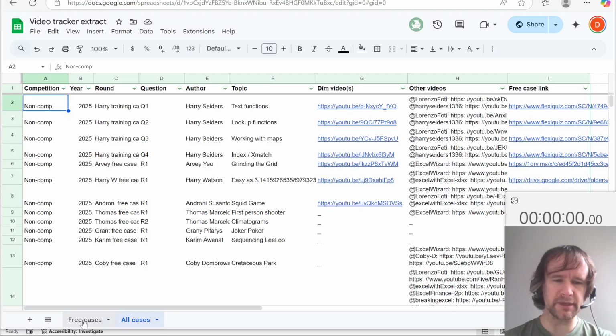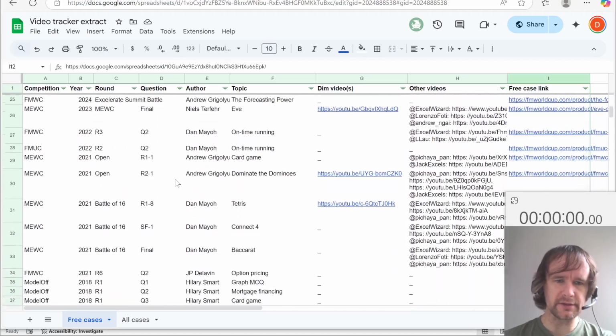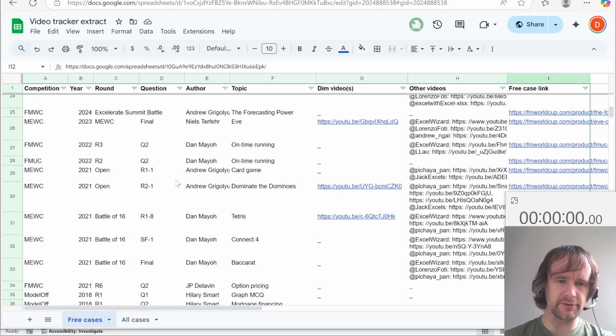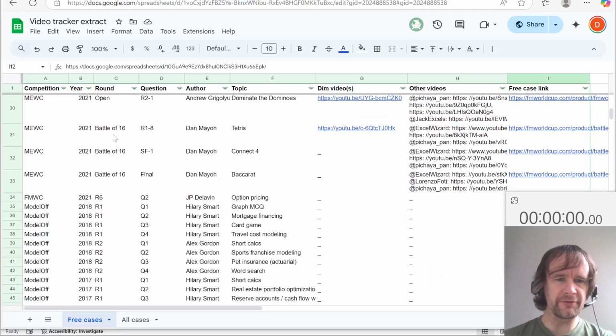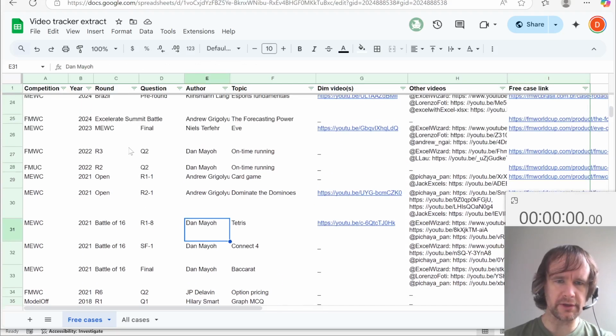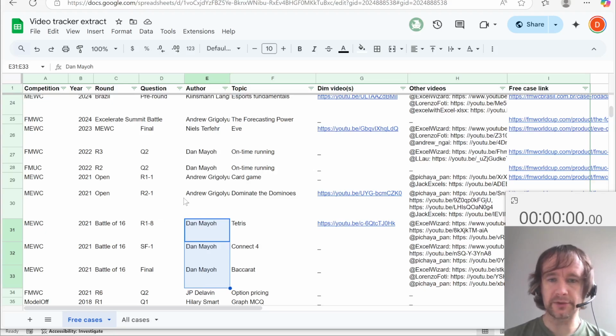There's also a separate tab on it, which is only the free cases, and as you'll see, all the old model off cases are free, but then there were a few. I think Dan Mayo must have requested that all the cases he wrote be free because his FMWC case is free, his Battle of 16 cases are all free. So good for you, Dan.